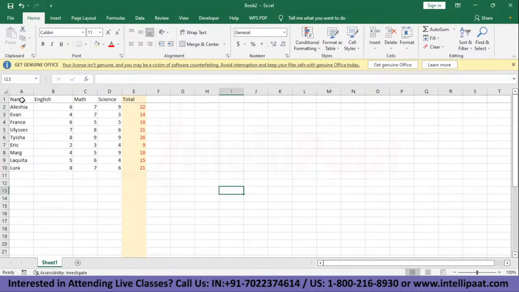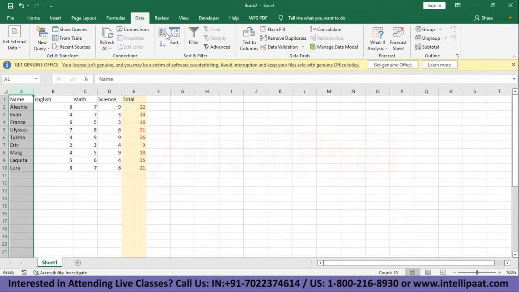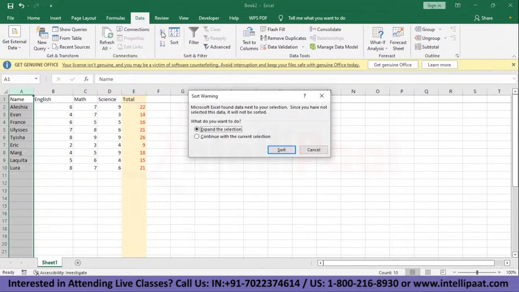Okay, we are back to our spreadsheet. Let's say we have this list of names, and as you can see, it's not in alphabetical order for sure. So, what we need to do is just select the column that we need in alphabetical order and then go to Data. Here we have the option to sort. This one sorts in alphabetical order, while this one shows Z to A, that is the reverse alphabetical order.